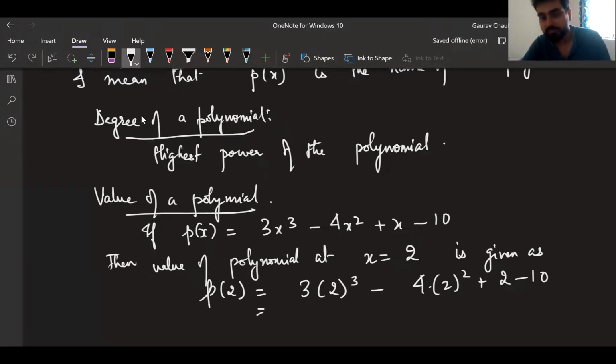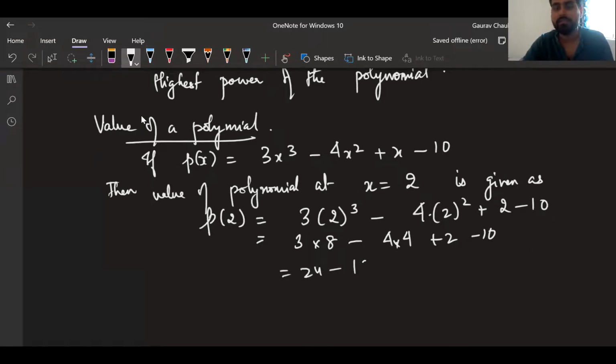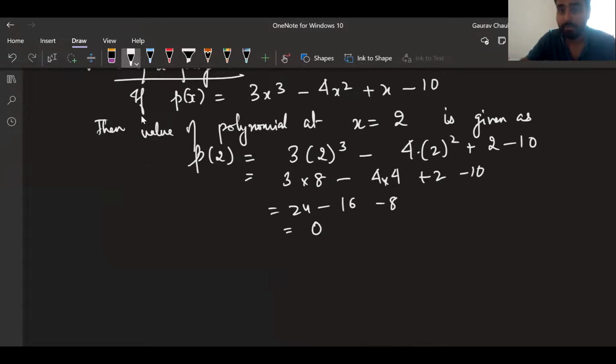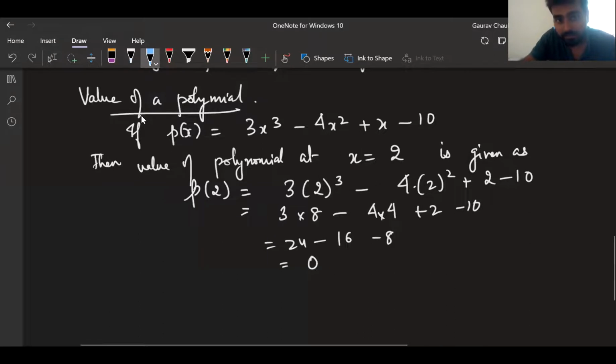That's equal to 3 into 8 minus 4 into 4 plus 2 minus 10. Okay, that's equal to 24 minus 16 minus 8. Basically 0 only. It is equal to 0. This just happened by mistake, but it will not always be 0. But when it is 0, that particular x is called the zero of that polynomial.